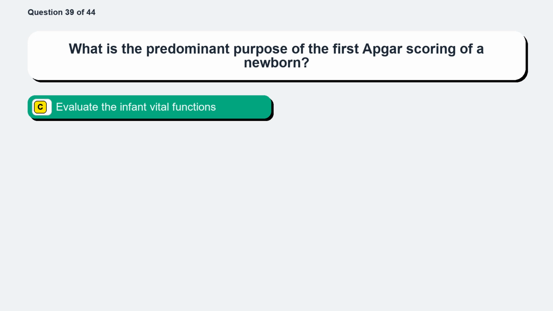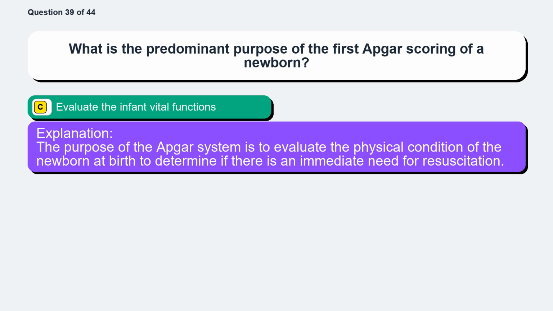The correct answer is option C, evaluate the infant vital functions. The purpose of the APGAR system is to evaluate the physical condition of the newborn at birth to determine if there is an immediate need for resuscitation.